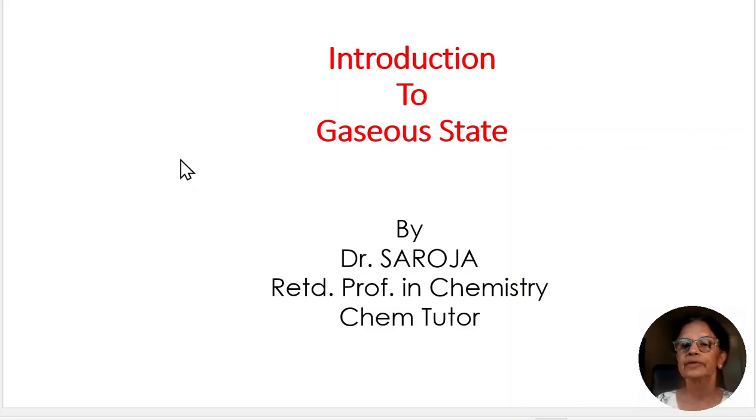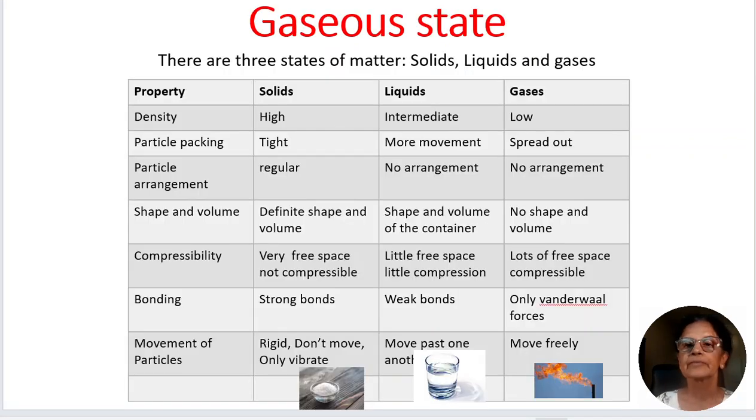Today I am going to give a small introduction to the gaseous state. There are three different states of matter in nature, that is solids, liquids and gases. Now let us see the properties of these three phases. Let's compare the properties. The first property is density. Solids have very high density, liquids have intermediate density and gases have low density.